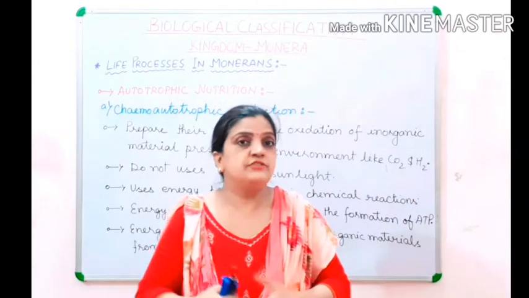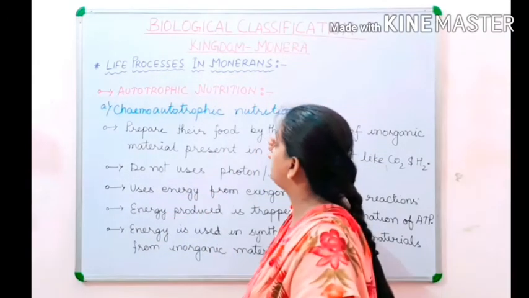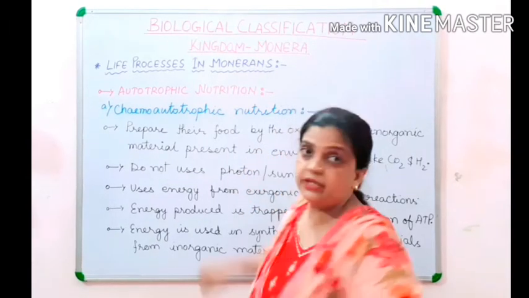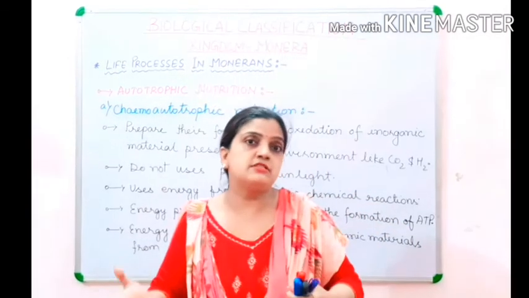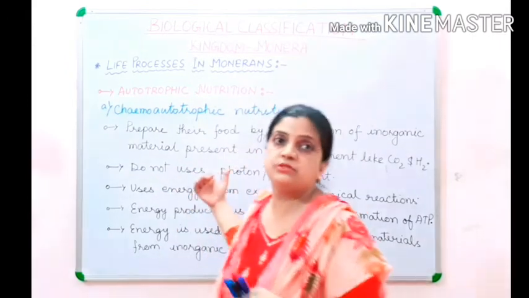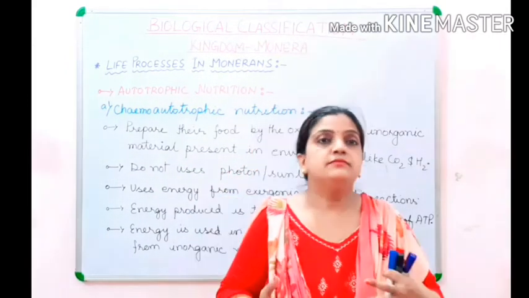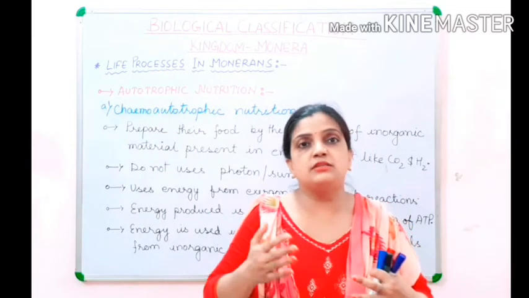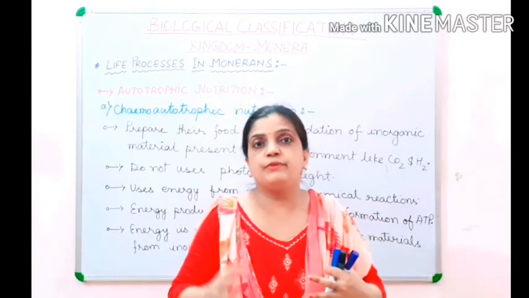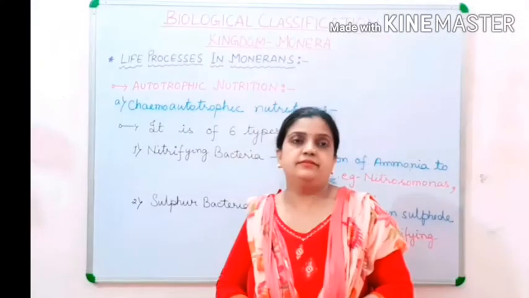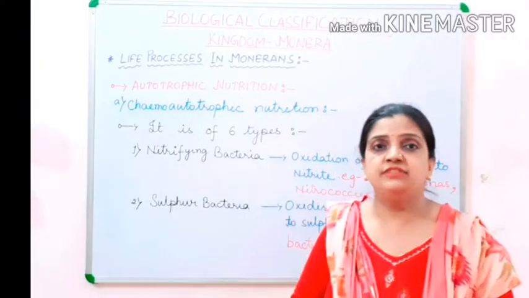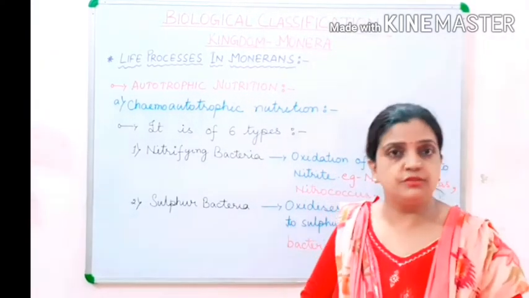Now children, depending on this chemoautotrophic nutrition, the monerans or organisms belonging to this type of group are of 6 types. Now let us see what the 6 types of chemoautotrophic nutrition methods are. Now children, let us move ahead with the 6 types of chemoautotrophic nutrition.